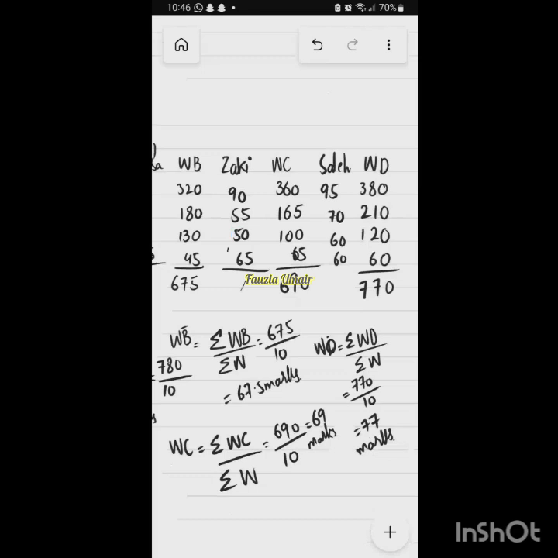You can see these numbers also which are coming in WD, WC also. You can see the difference between different subjects and their weightage.